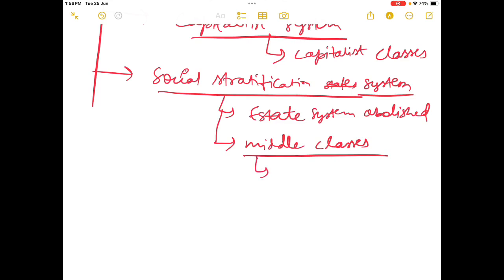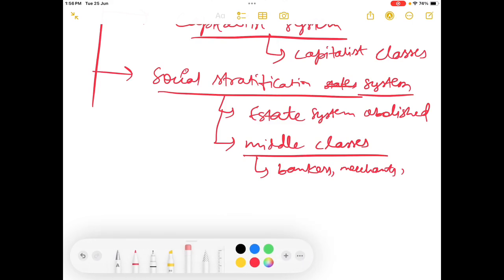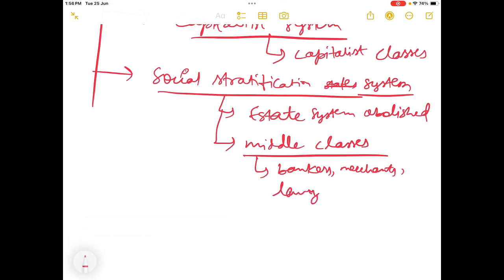Which middle classes are we talking about? Bankers, merchants, lawyers, and various other classes, manufacturers, etc. These classes developed.